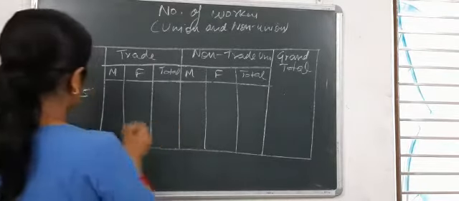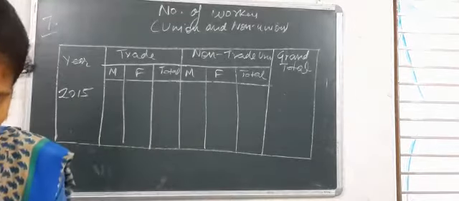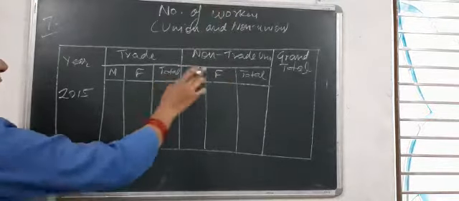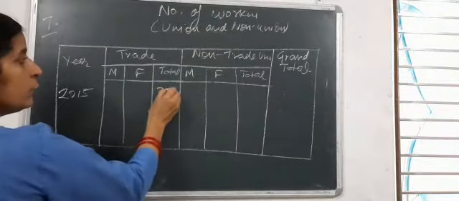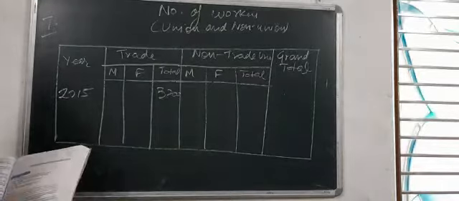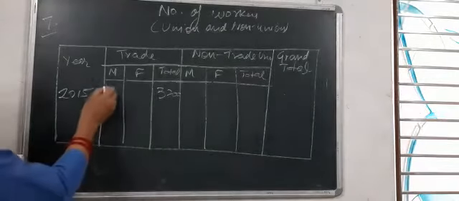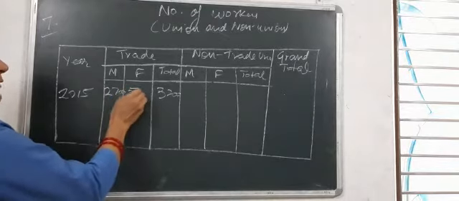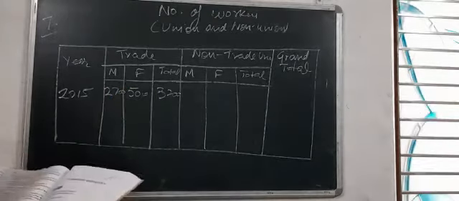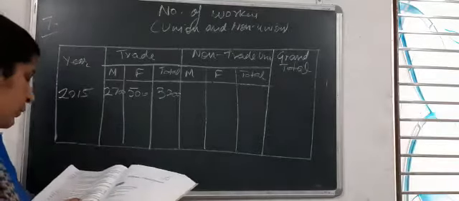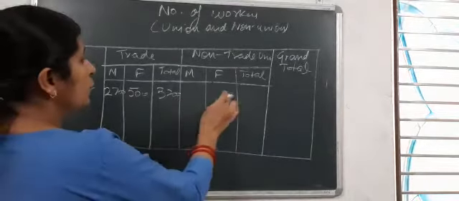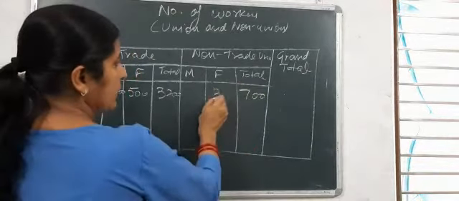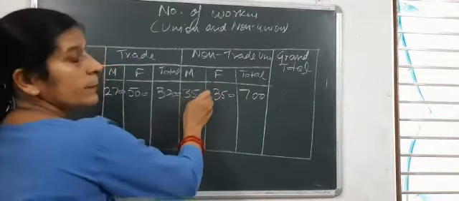Here we can also take total, as we will see if needed or not. See, in 2015, out of 3,200 union workers, trade union workers total 3,200, 2,700 are men, so the remaining 500 are women. Easily we can do this. Next, the number of non-union workers was 700, out of which 350 were women. So the remaining 350 will be the men.